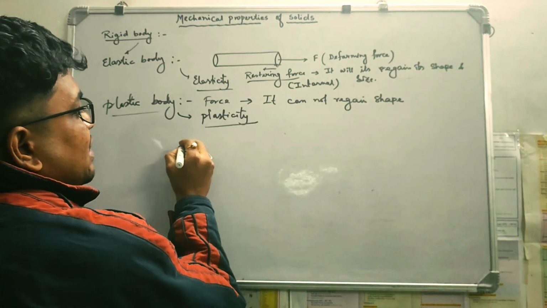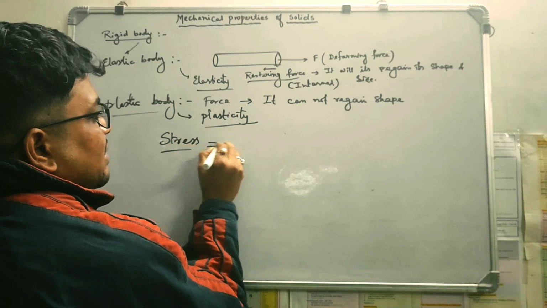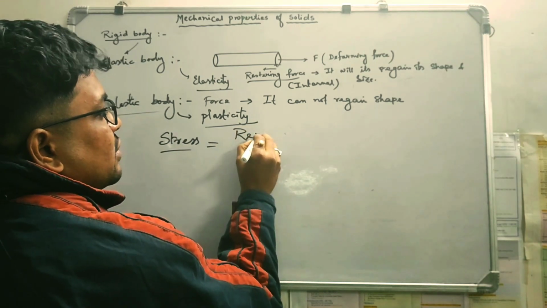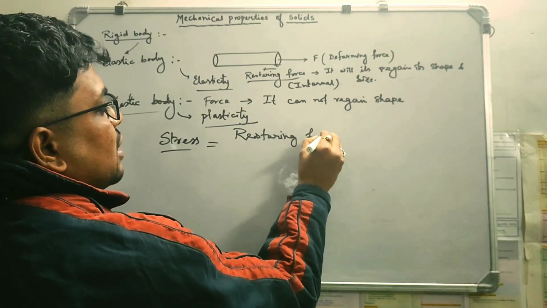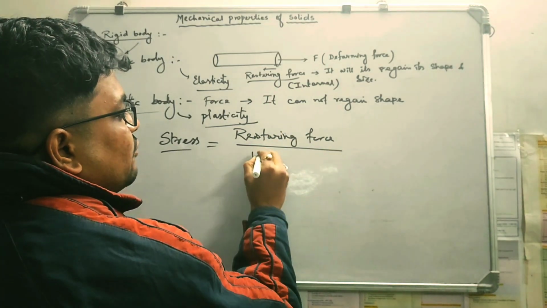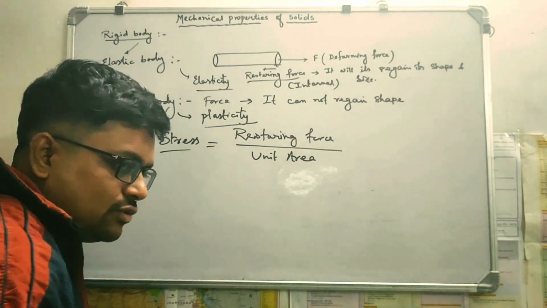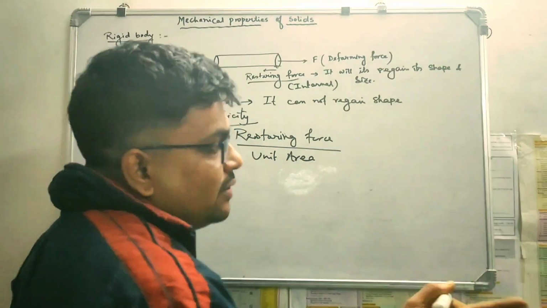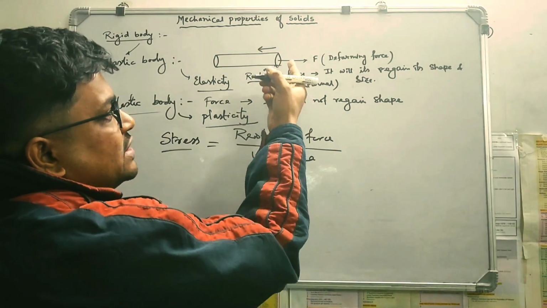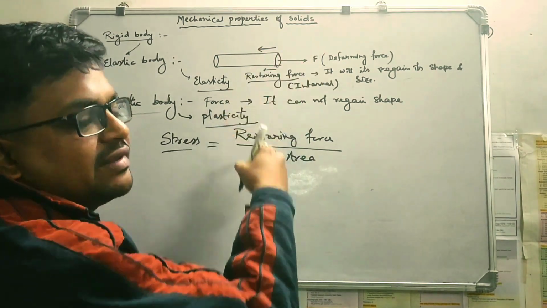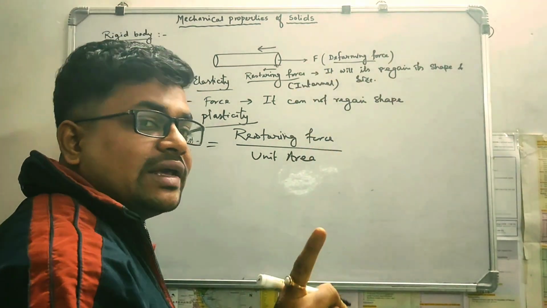Now the definition of stress is the restoring force per unit area. Mathematically the restoring force, which makes the body come back to its original shape, and the deforming force are equal.